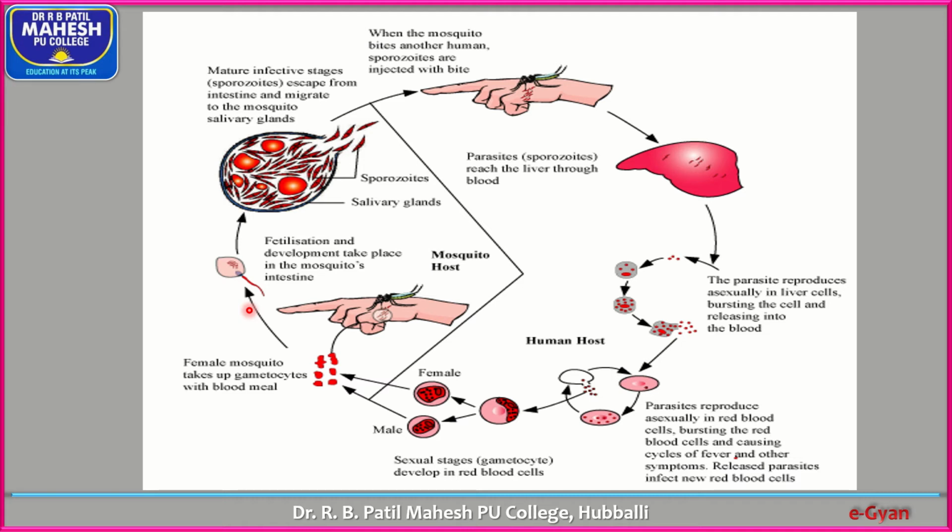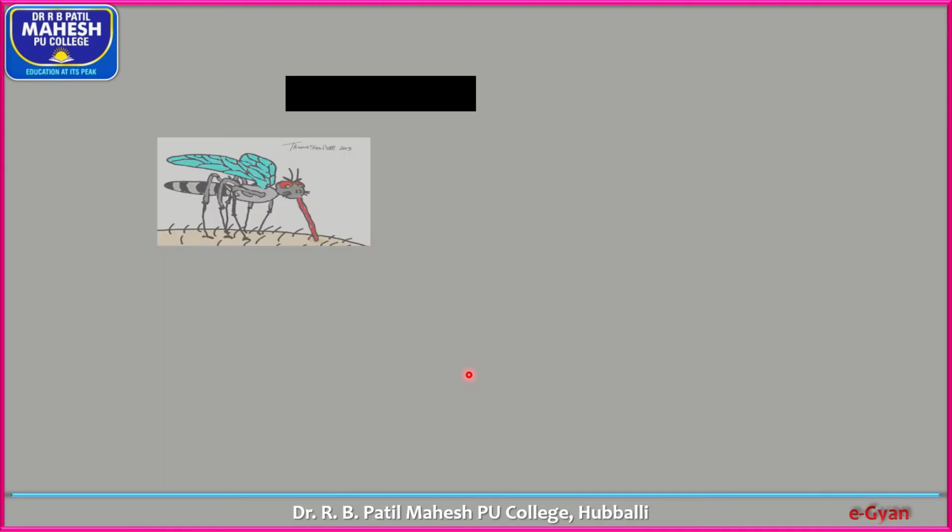In the oocyst, sporogony takes place. That means the zygote divides mitotically and produces sporozoites, the mature infective stage. They escape from the intestine and migrate to the mosquito salivary glands. When such a mosquito bites a healthy person, the cycle is repeated. Is that clear? So let us see.